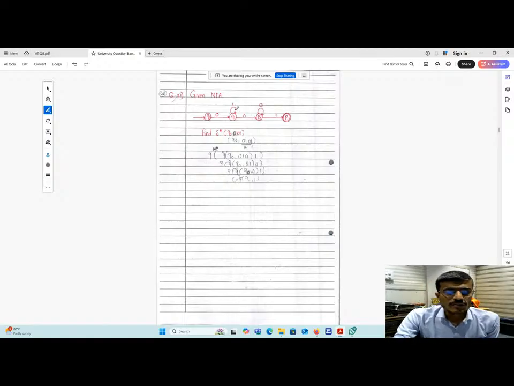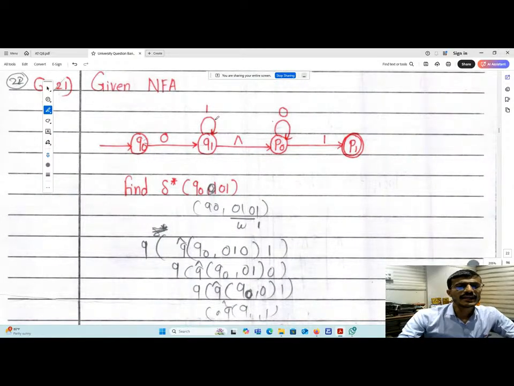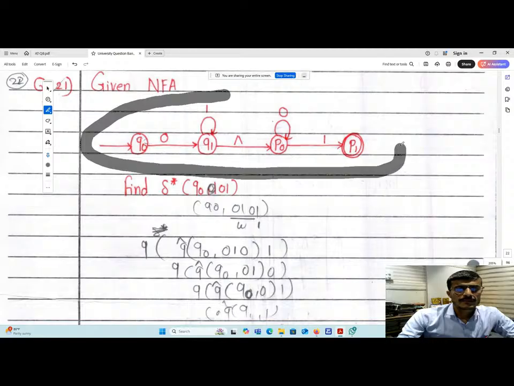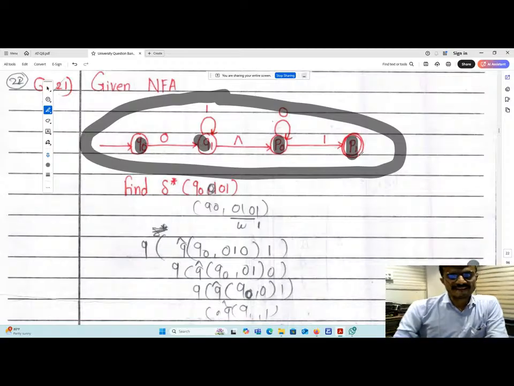Given an NFA, so you have been given one NFA. So what is that NFA? This is the NFA. What does it contain? Four states: Q0, Q1, P0 and P1. These are the four states, and some transitions are given to you.